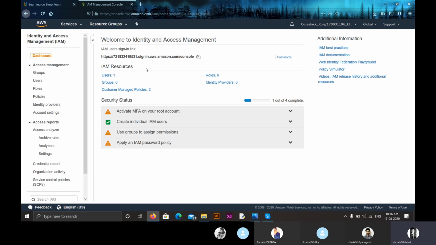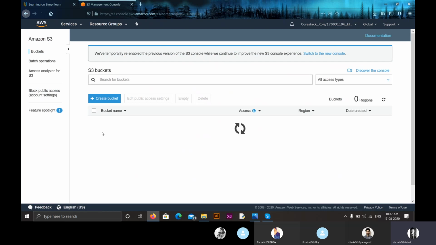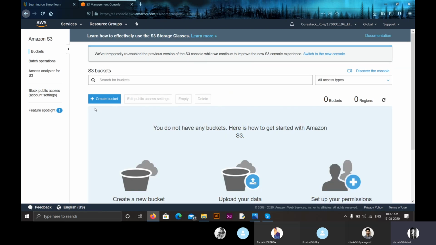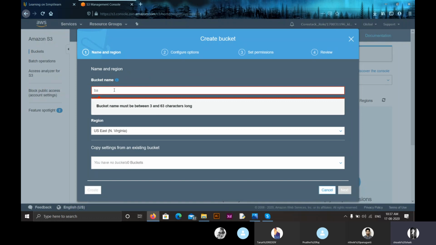Now, let us see how to create an IAM policy. Let us create an S3 read-only policy. For that, let us first create an S3 bucket. Get into the storage, S3 service, and get into the S3 dashboard. I told you how to create an S3 bucket. What you have to do is click on create bucket and give it a unique name. I'm giving the name IAM.